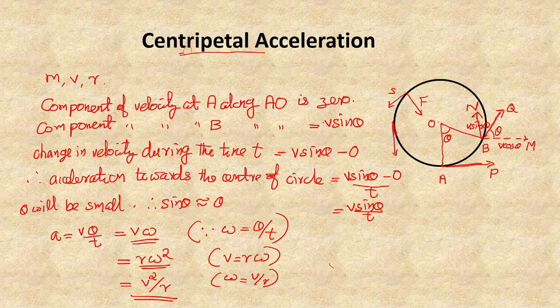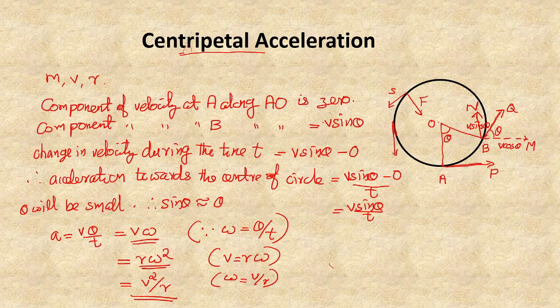So who will provide the necessary centripetal force? In planetary motion, the necessary centripetal force is provided by the gravitational attraction between the planet and the sun.